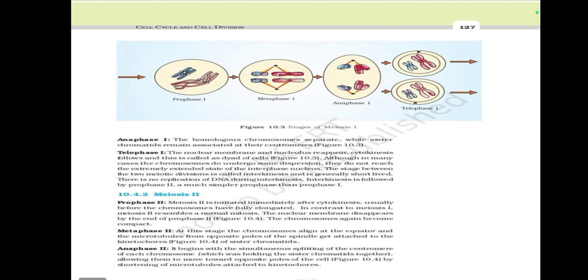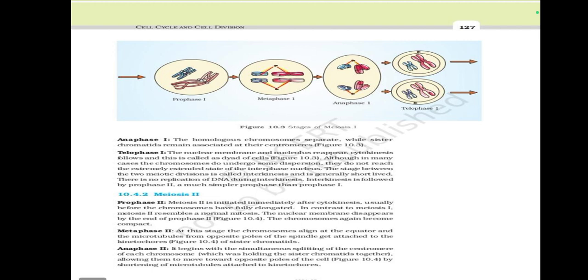The stage between the two meiotic divisions is called interkinesis and is generally short-lived. There is no replication of DNA during interkinesis. Interkinesis is followed by Prophase 2, a much simpler prophase than Prophase 1.